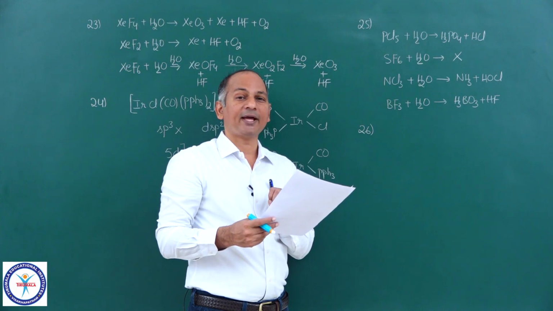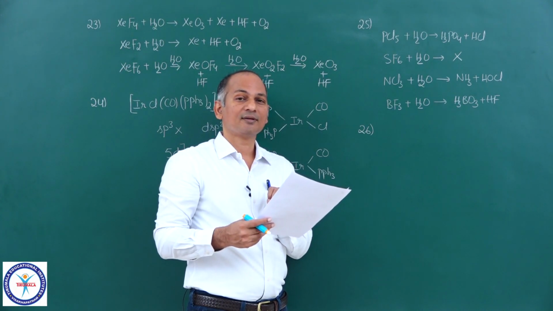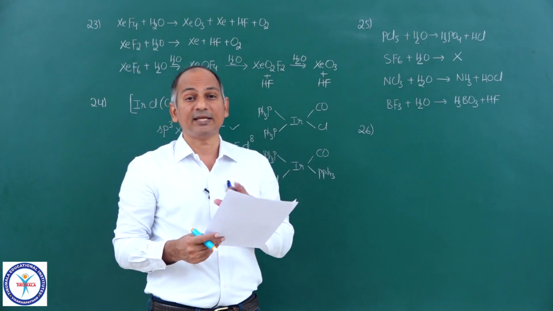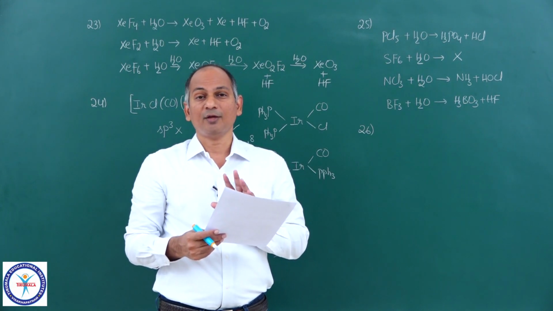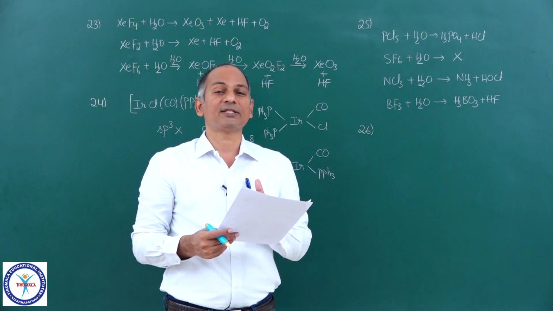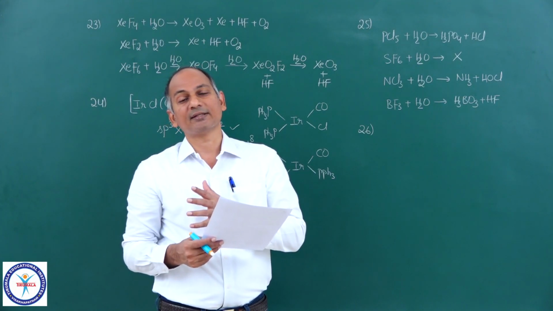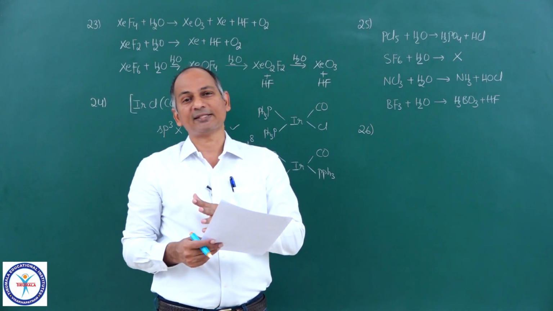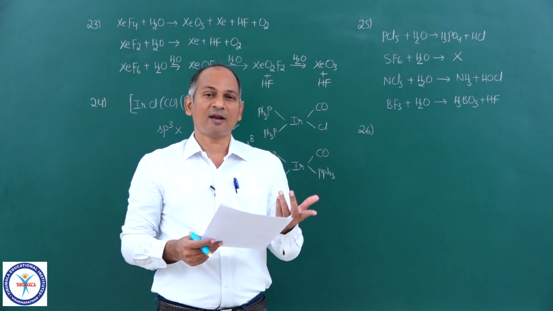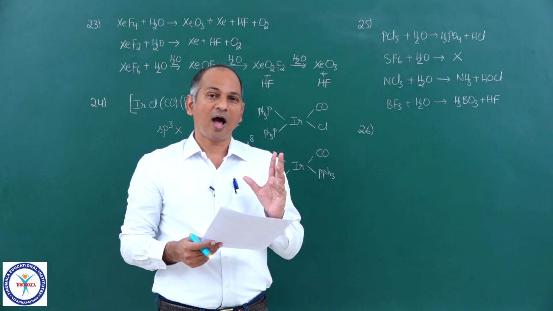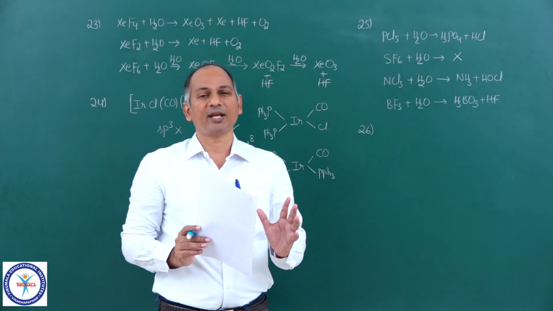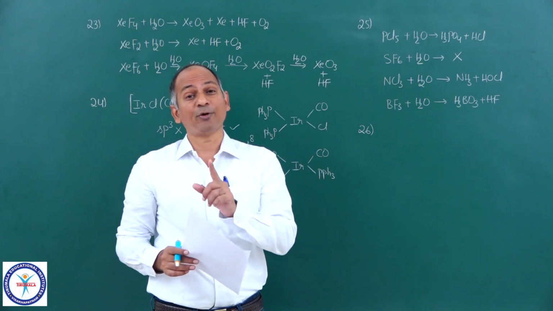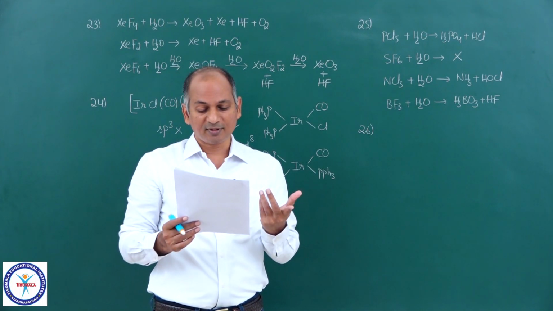Metal A can be extracted by hydrometallurgy. Yes. First, silver ore Ag2S is treated with CN- in aqueous medium. You will get the cyano complex of silver. Then that cyano complex is treated with a highly electropositive metal like zinc. Then zinc can displace silver. So hydrometallurgy. Do you remember, in metallurgy, all the metallurgical operations which occur in water are hydrometallurgy. All metallurgical operations which occur at high temperature are pyrometallurgy. Okay, so option B is correct.